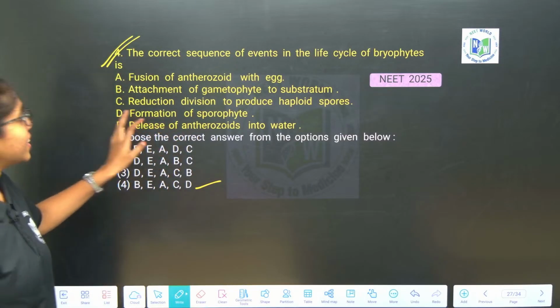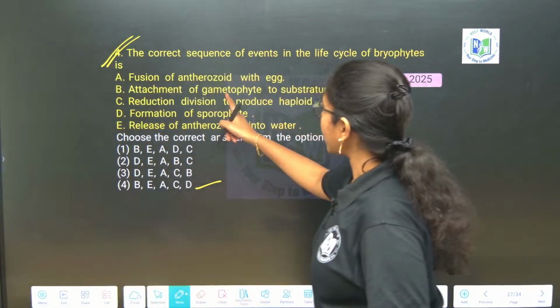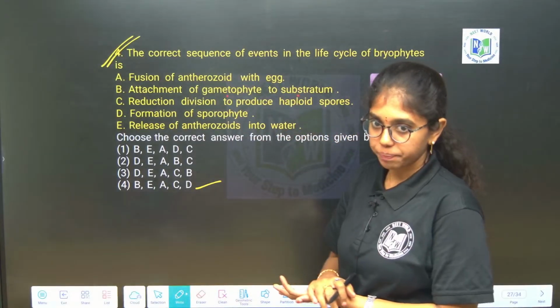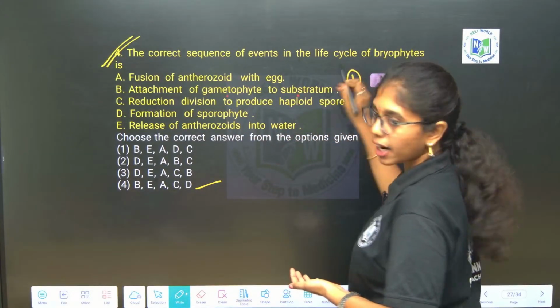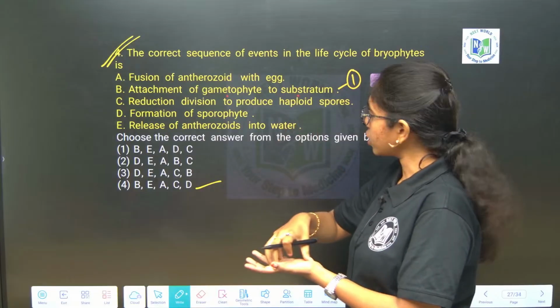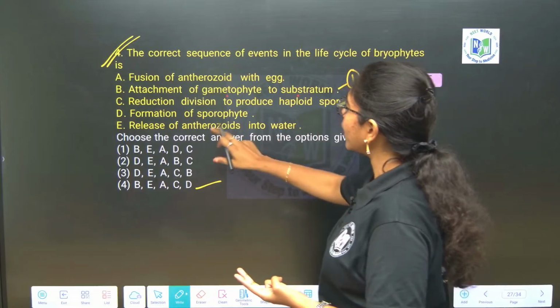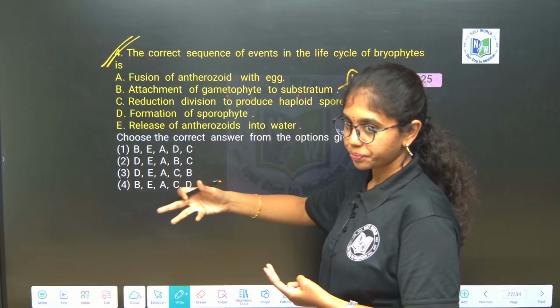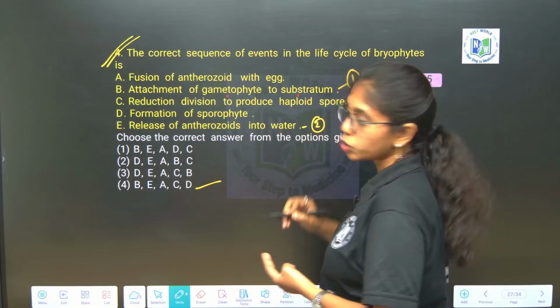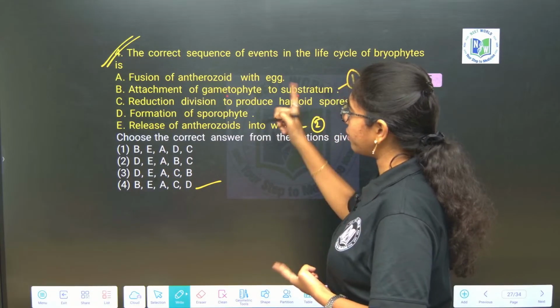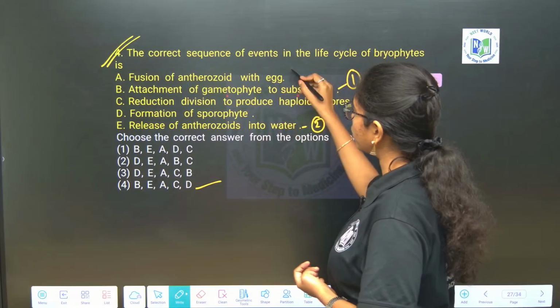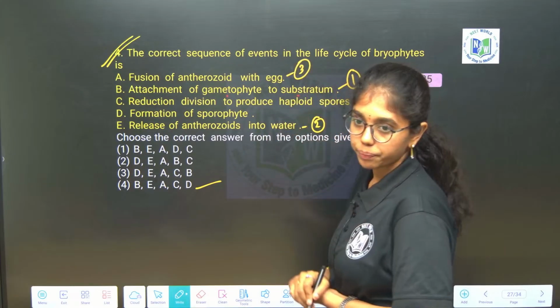Good, good. See, first you see attachment of gametophyte to the substratum. Okay? We will start from here. Attachment of gametophyte to the substratum. Second is what? Release of antherozoids to water. Fine? Zoidogamy, zoogamy. After this, definitely fertilization, fusion of antherozoid with egg. Okay?